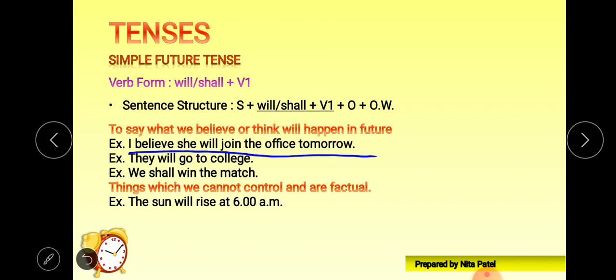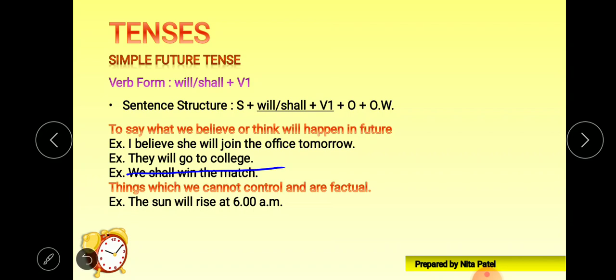So look at this. I believe, what I believe, that she will. The subject is here. This is our will. Why will? Because we have this third person singular subject, and along with will, V1 is there, join. Okay, so that is the basic sentence structure of simple future tense. Along with will or shall, we require V1. Anyways, next, they will go to college.